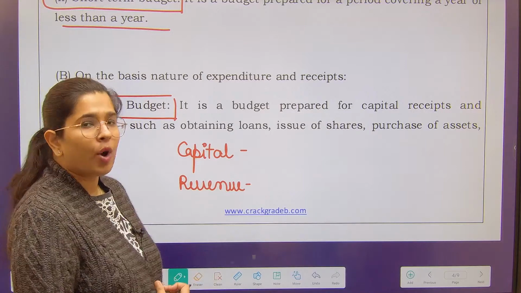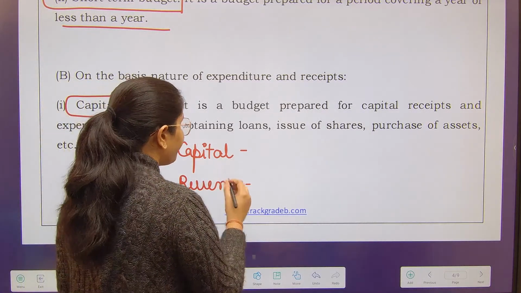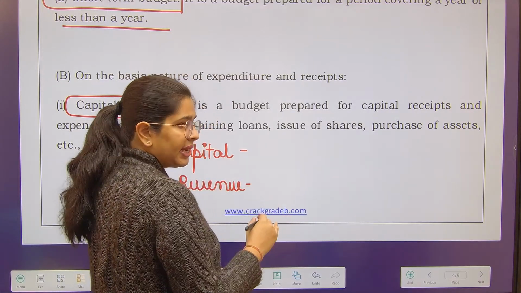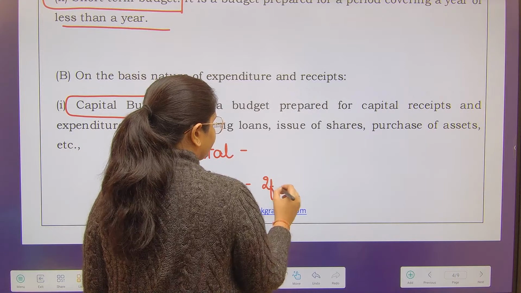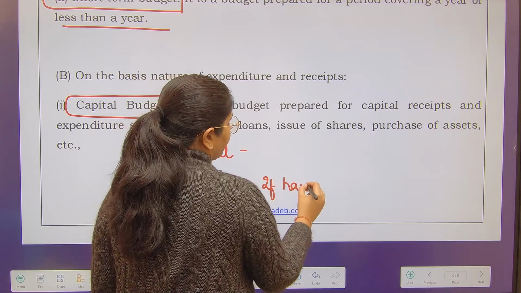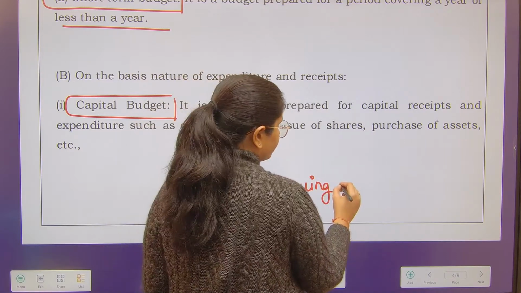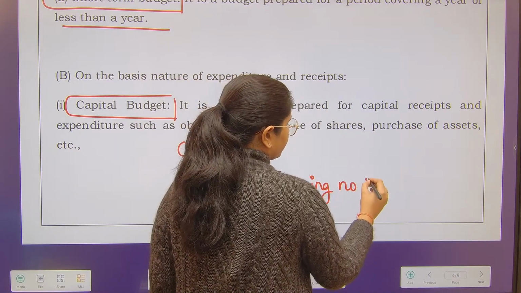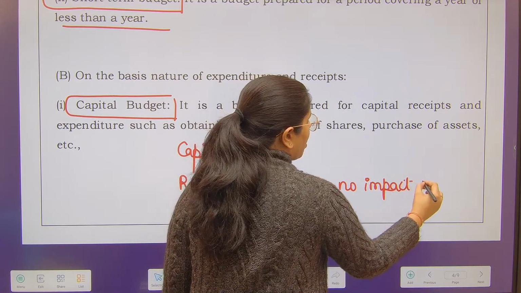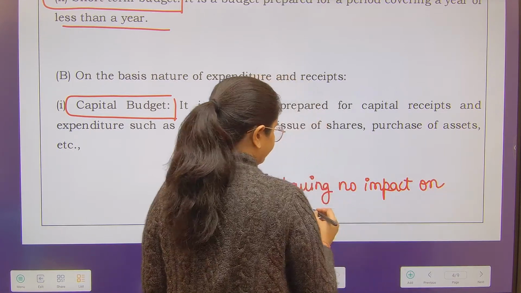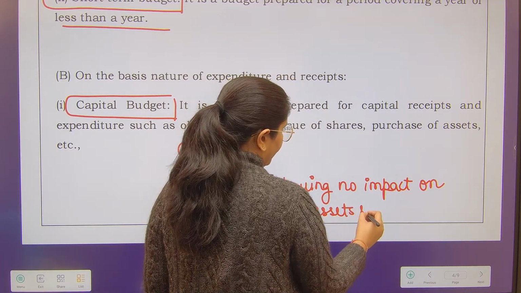So a normal criteria or the easiest way to define is that revenue nature of receipts and expenditures is if having no impact on assets and liabilities.